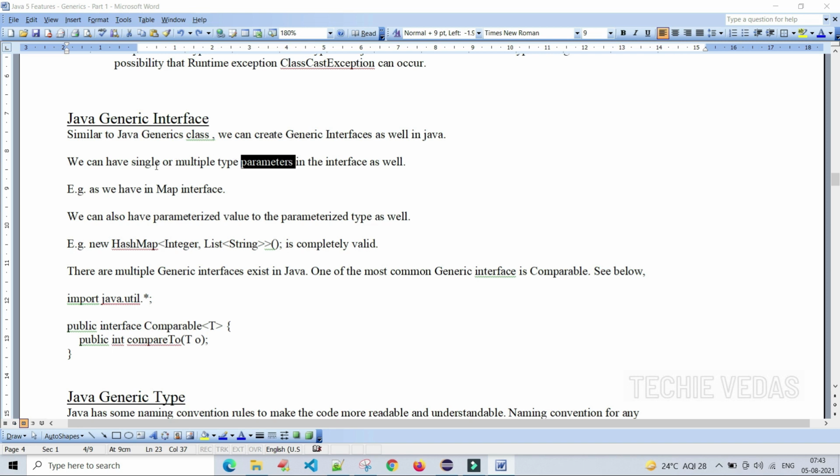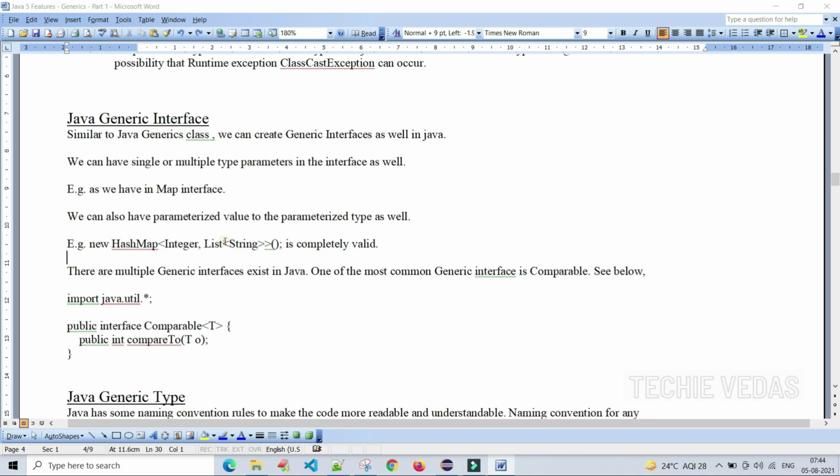Here they are saying that we can pass single or multiple type parameters in the interface as well. For example, we have the Map interface. We can also have a parameterized value for the parameterized type. How to do it? new HashMap, where we pass the key as Integer, and instead of the value in the key-value pair, we pass a String.